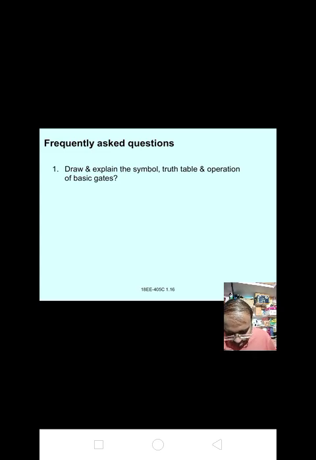Here A, B means 2 inputs, that is 2 power 2 equal to 4 input combinations: 0 0, 0 1, 1 0, 1 1. We get the output Y equal to A plus B: 0 plus 0 equal to 0, 0 plus 1 equal to 1, 1 plus 0 equal to 1, 1 plus 1 equal to 1.